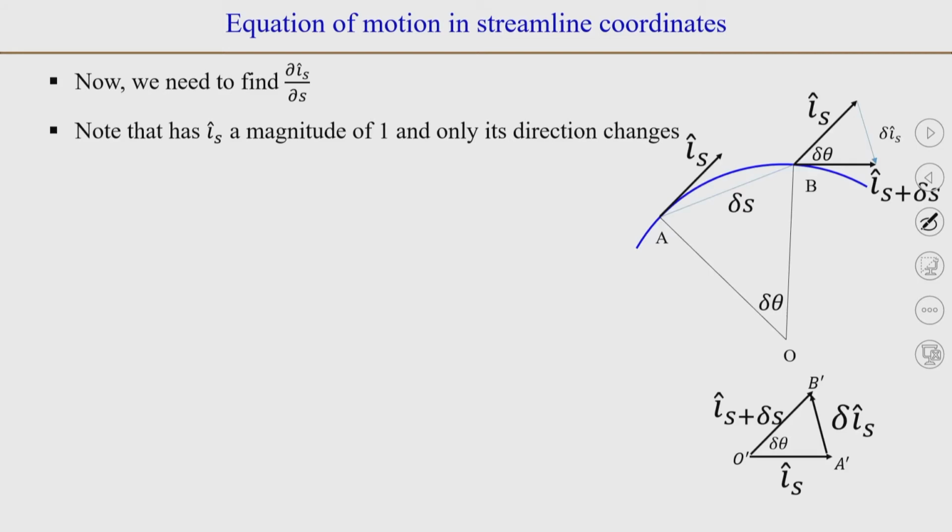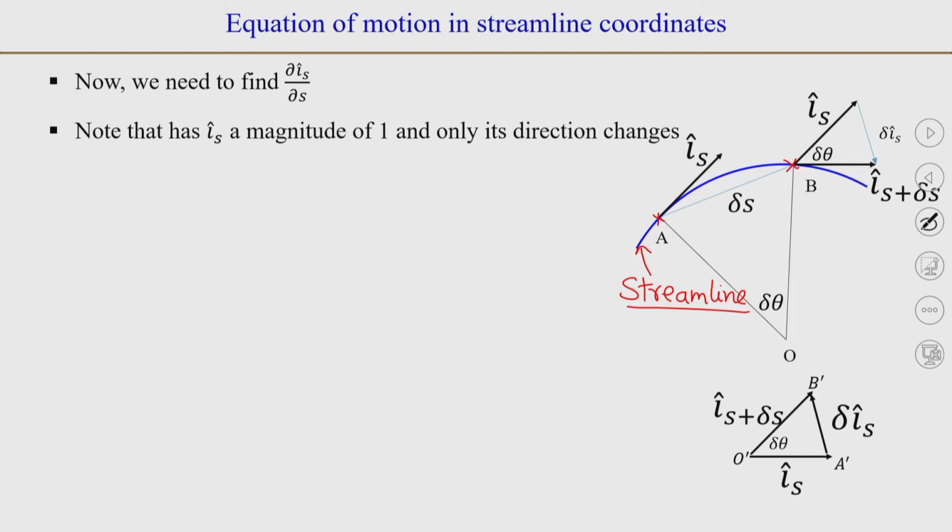So, we can plot it here. If you have a streamline, which is shown by the blue color here, consider 2 points, point A and point B, and a small displacement.